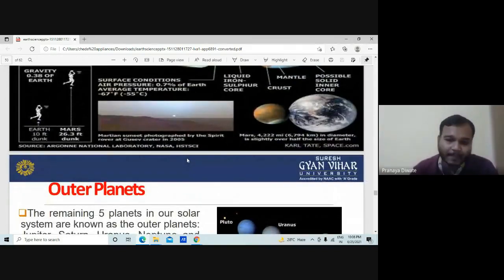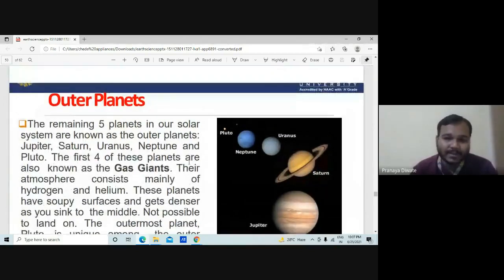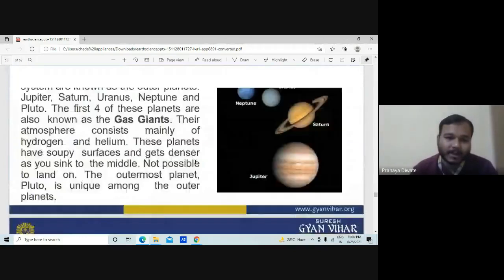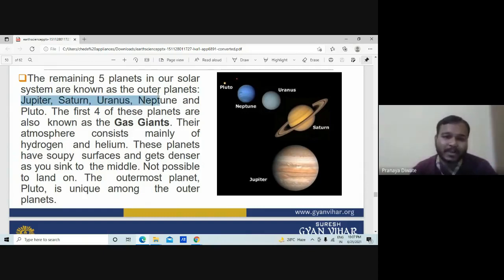Then other than this, you have the outer planets. So these are all the inner planets, and we saw the different properties of the inner planets. Then you have the outer planets. The remaining five planets in our system are outer planets. The first four are Jupiter, Saturn, Uranus, and Neptune.